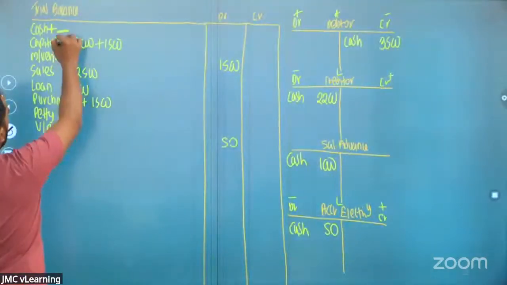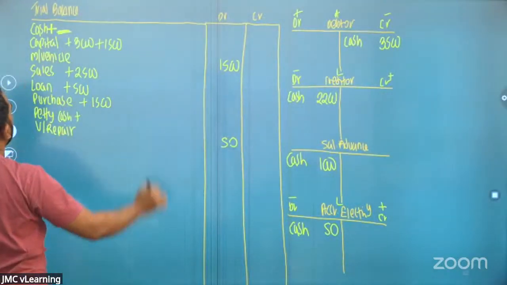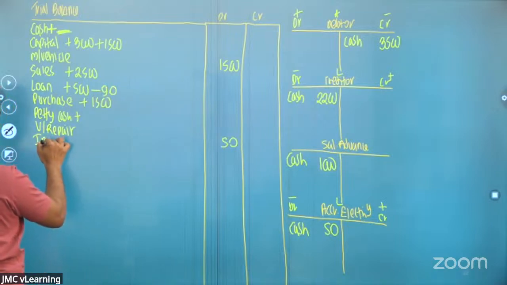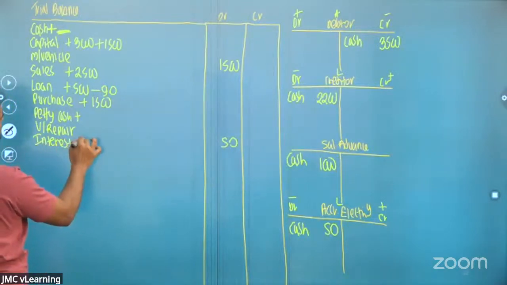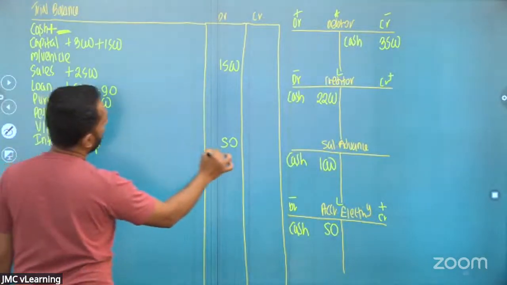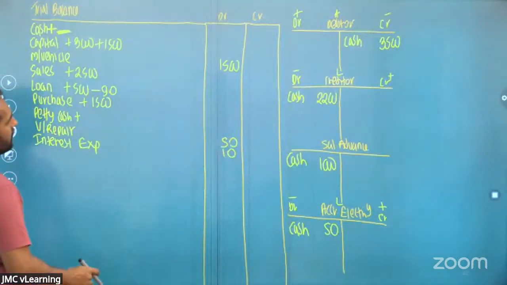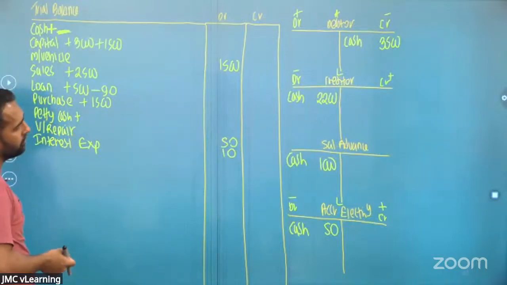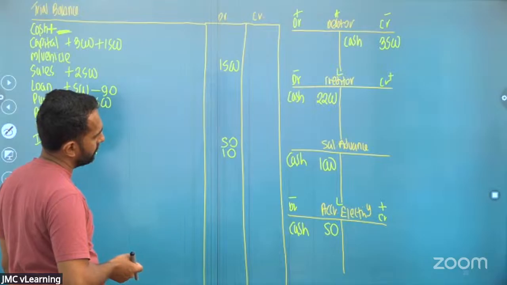Cash comes down, loan comes down, interest goes up.